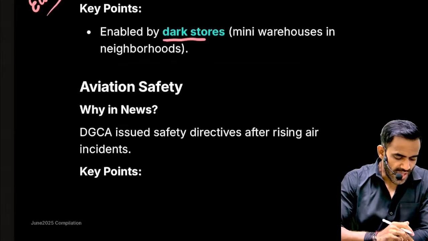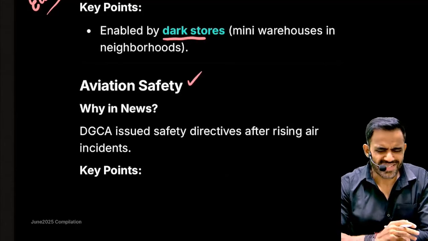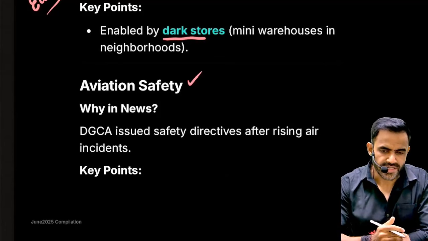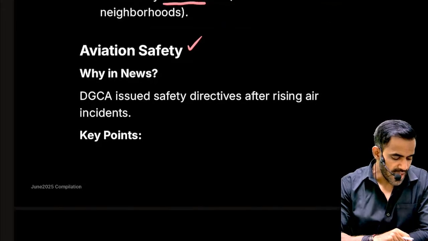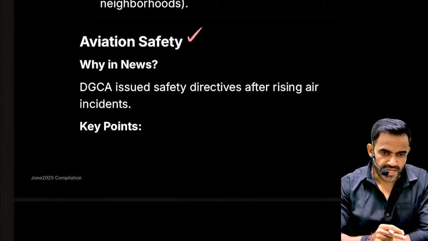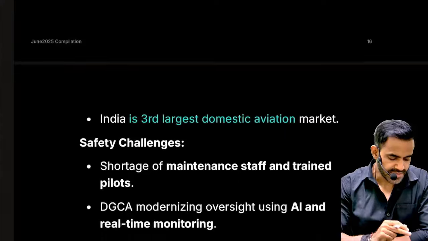Next is related to aviation safety. Quite generic points are there. This entire incident was there because of the crash of the Air India flight. For that, DGCA, that is Directorate General of Civil Aviation, had issued various guidelines.